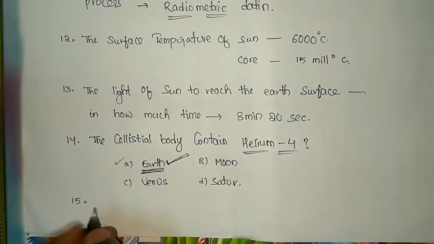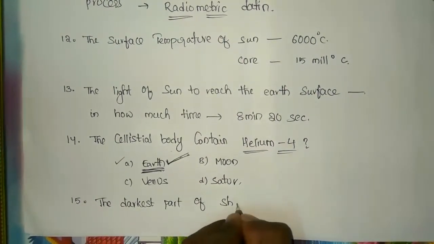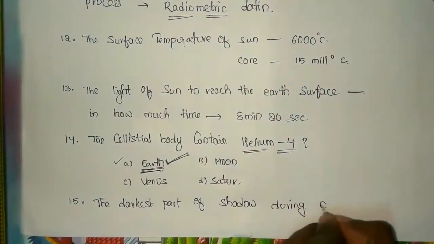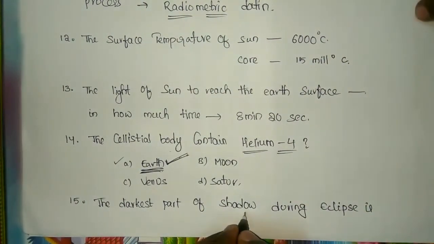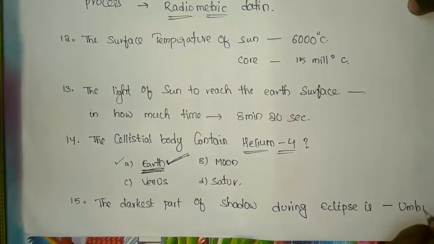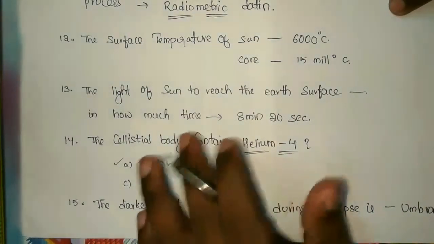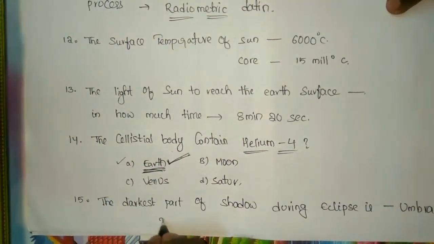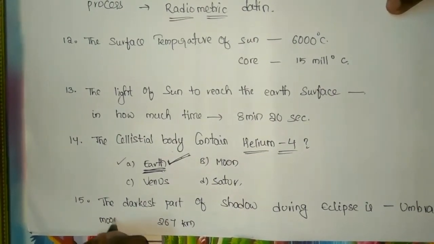So the last question is, the darkest part of the shadow during an eclipse. The darkest part of the shadow during an eclipse is called umbra. In this zone, the sun is totally eclipsed. During a solar eclipse, the Moon's umbra shadow is about 267 kilometers. About 267 kilometers. What is it? Moon's umbra.